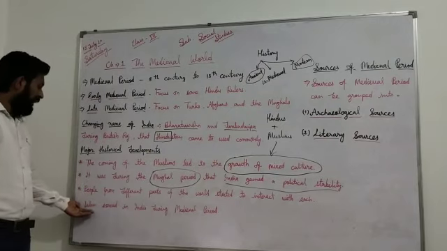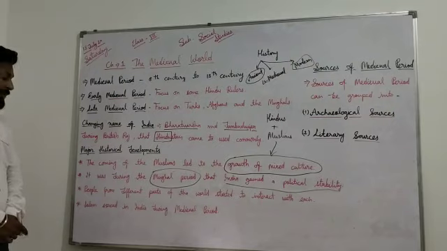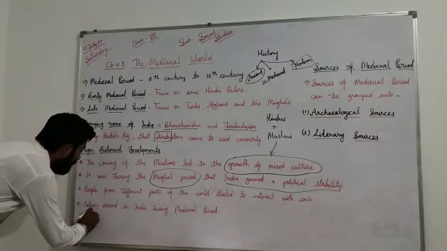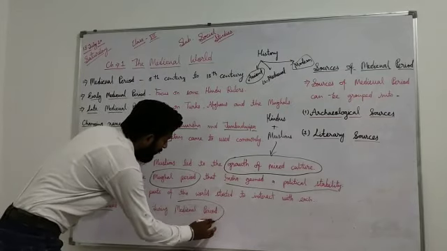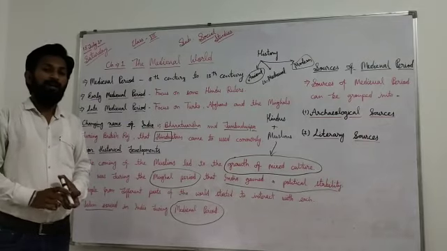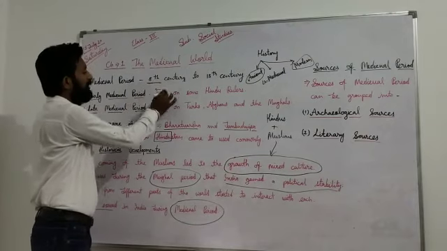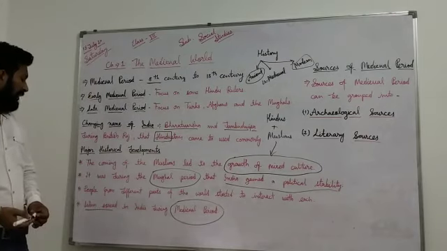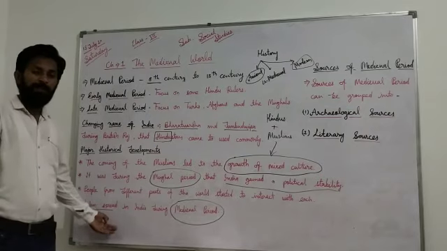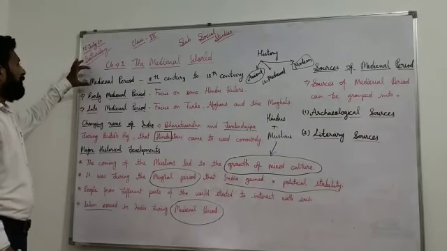Now, the last point: Islam spread in India during the medieval period. Dear students, this is the most important point. Before the medieval period, there was no Islam religion in India, but at the starting of the 8th century, the medieval period also started, and the Islam religion began to spread in our country. This is all about the medieval period.